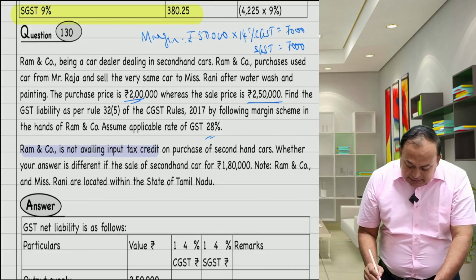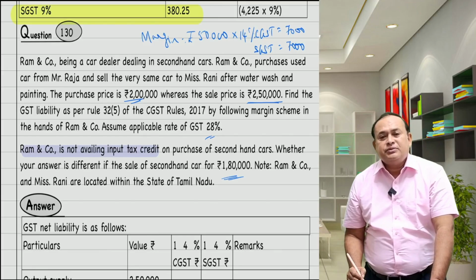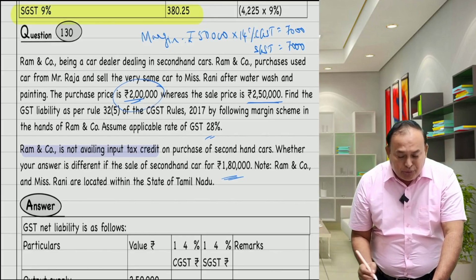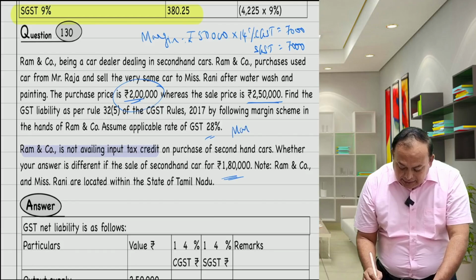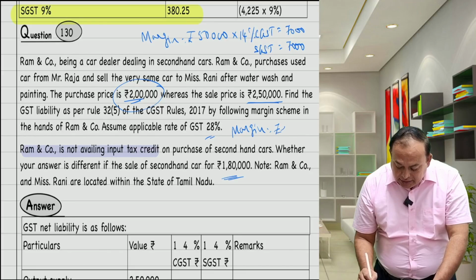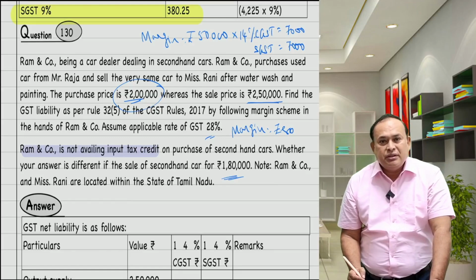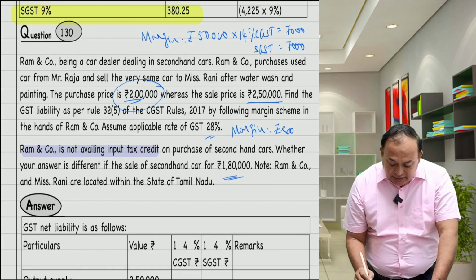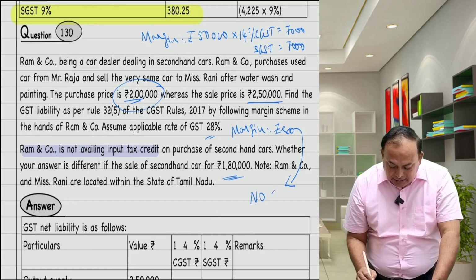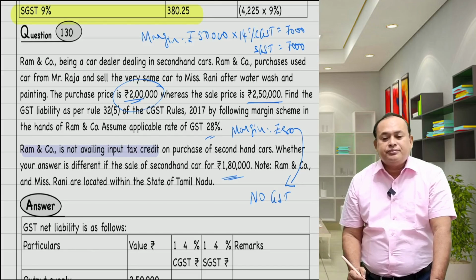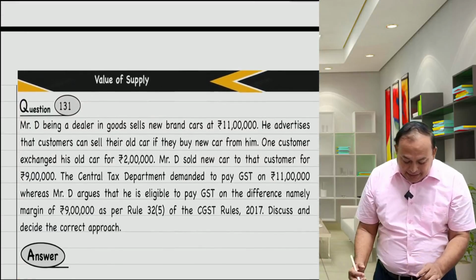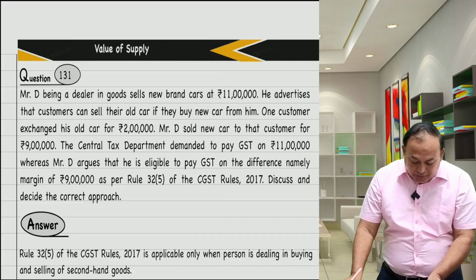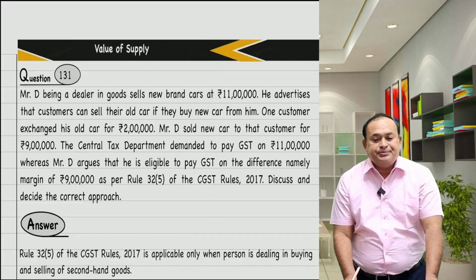If the sale price is 1,80,000 and my purchase price remains 2 lakhs, is there a margin in the second case? Yes, the margin is 0, or less. That means negative. In that case, the law here says no GST. A simplified problem, and further it has a uniqueness. That's why I am bringing it to your notice to analyze it.